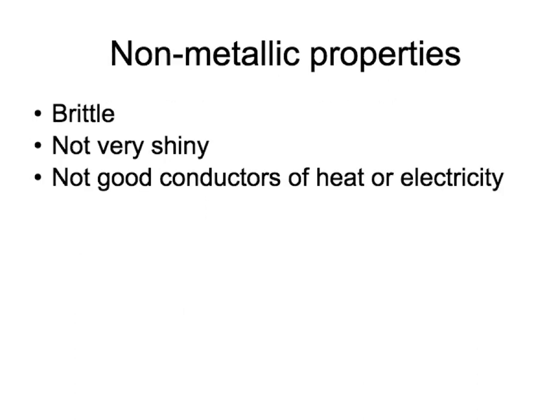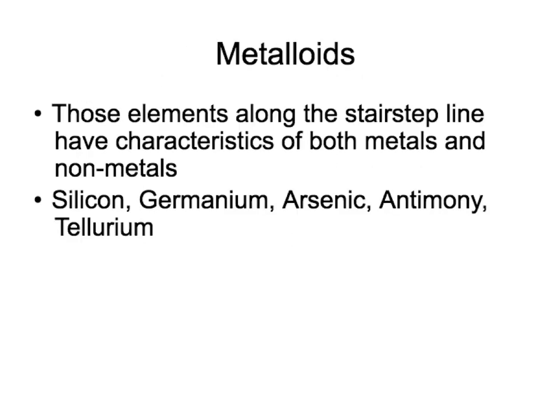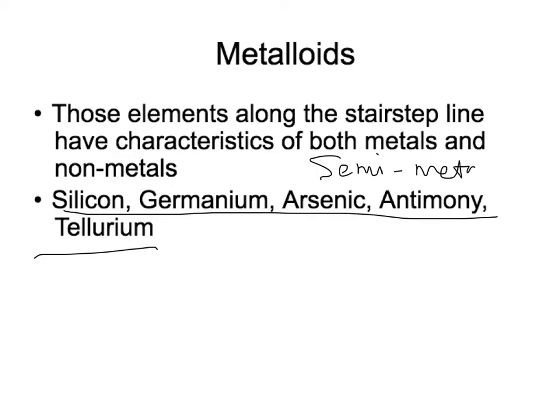Okay, non-metallic properties for the nonmetals: they tend to be brittle, they shatter, they don't bend, they don't tend to be very shiny, again, there are some exceptions, and they don't tend to be good conductors, they're insulators. Metalloids, those are elements along the stair-step line, have characteristics of both metals and nonmetals, so these are your metalloids or semi-metals. Sometimes you'll hear that term semi-metals too. And so then you will get characteristics of both kinds.